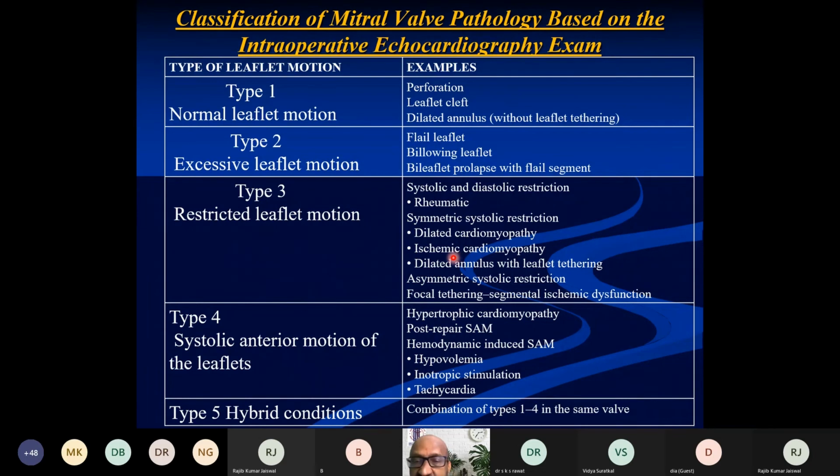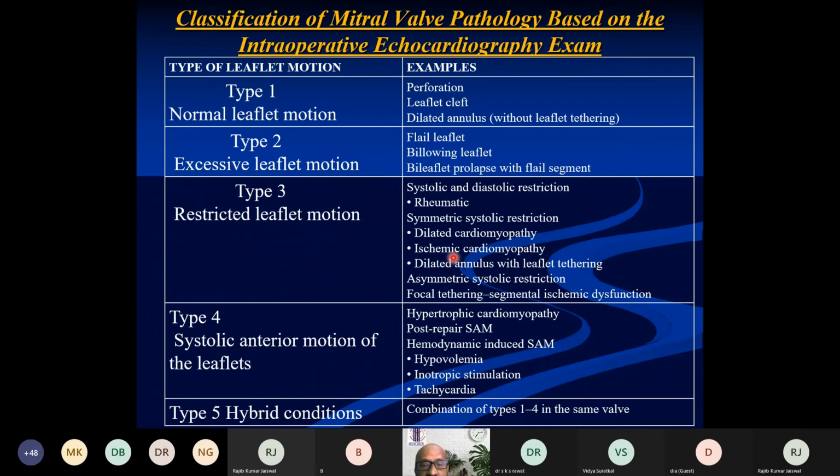A type 4 regurgitation occurs in patients who have hypertrophic cardiomyopathy as a result of systolic anterior motion of the mitral valve leaflet. The mitral valve is unable to close during systole. The anterior mitral leaflet is sucked into the LVOT, and there is failure of coaptation of the mitral valve leaflets leading to mitral regurgitation.